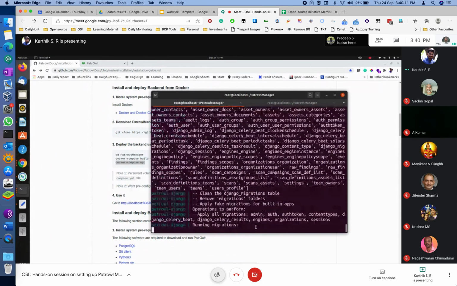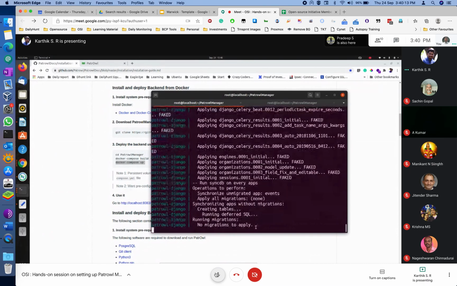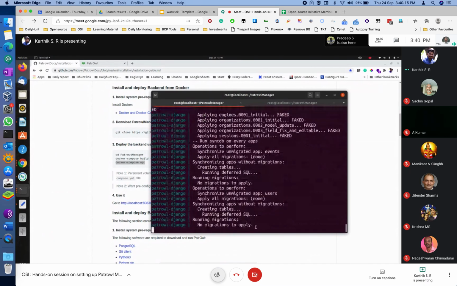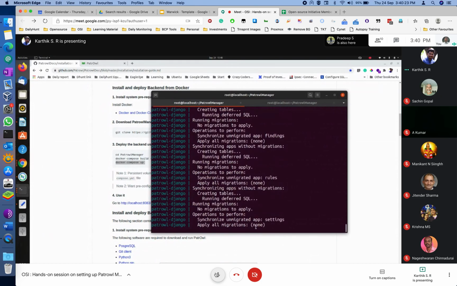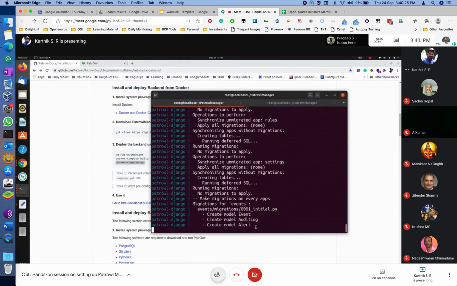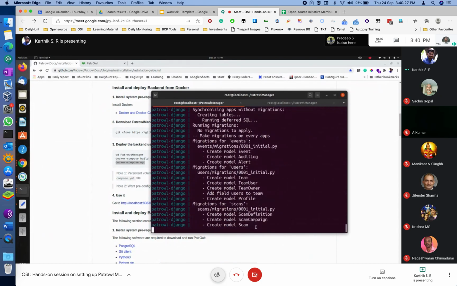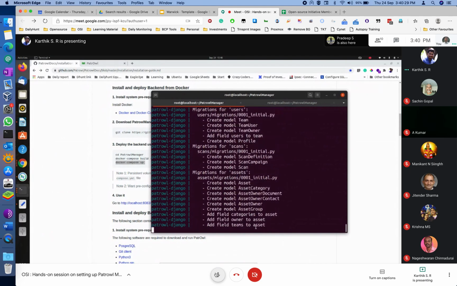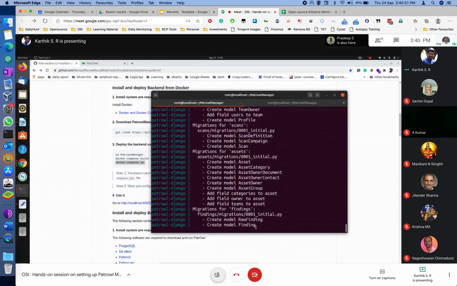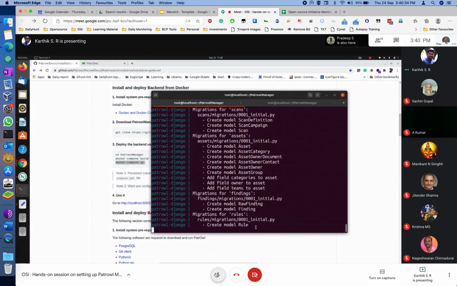If everything goes fine, we are also looking into replacing Active Directory with open source solutions. We are experimenting on that right now. This is September, so most probably around November or December, perhaps we can do a complete hands-on session on how to replace Active Directory with open source solutions.